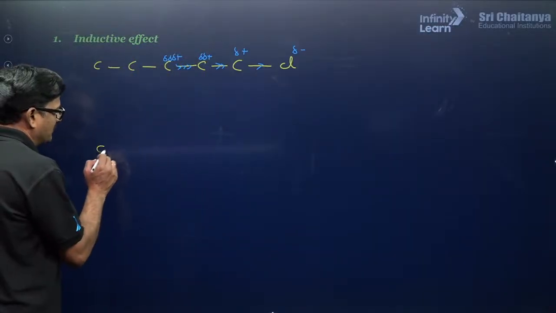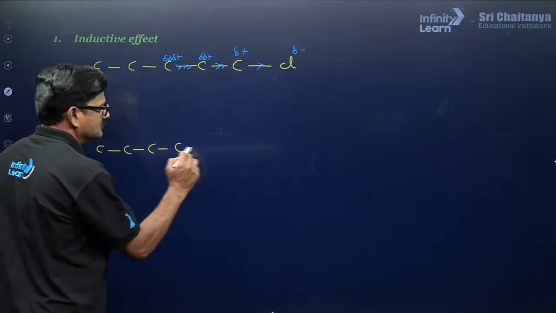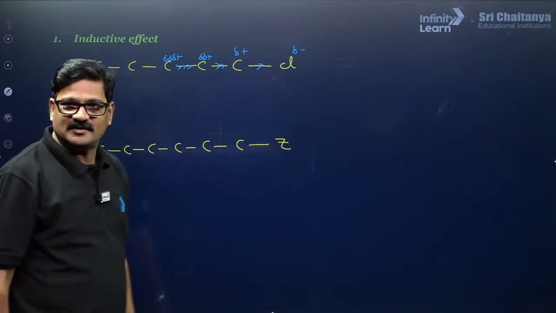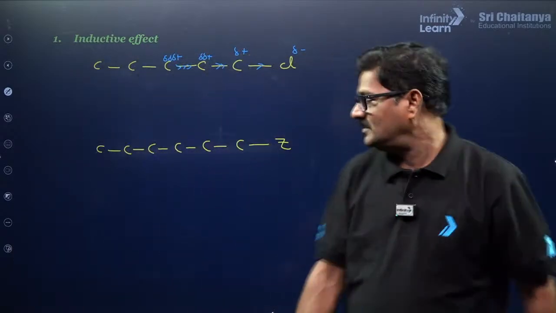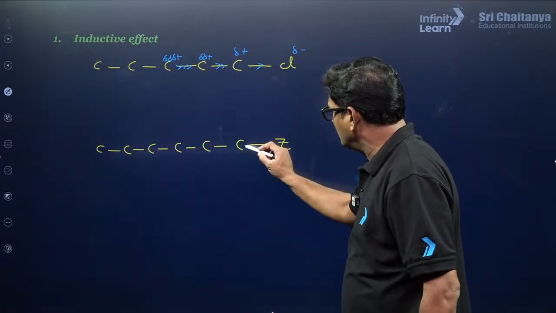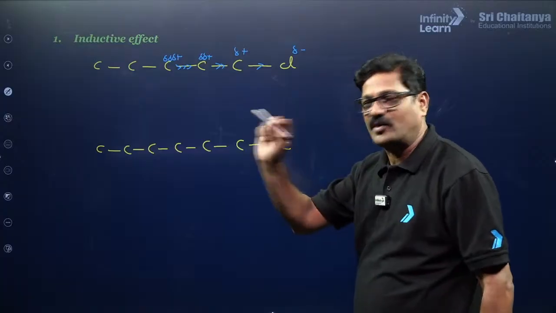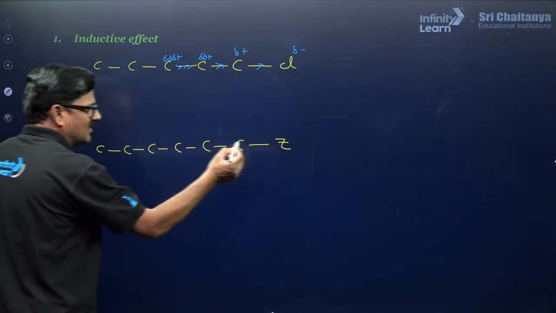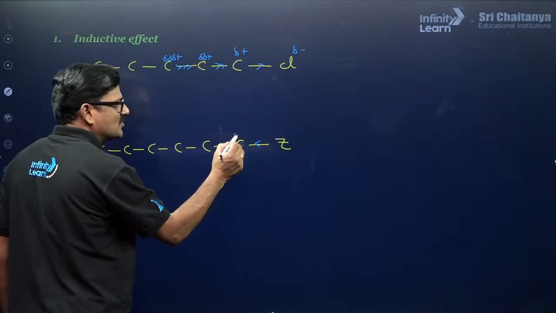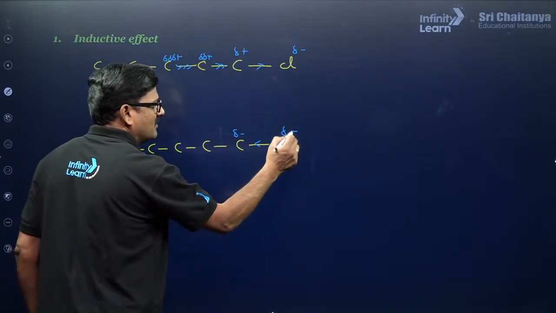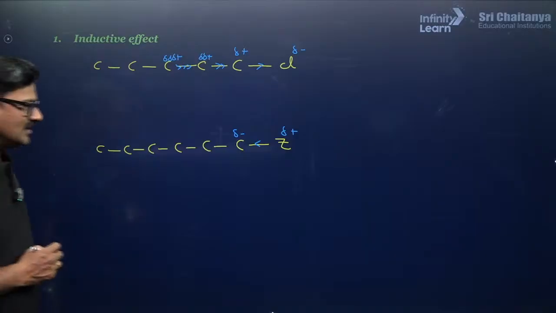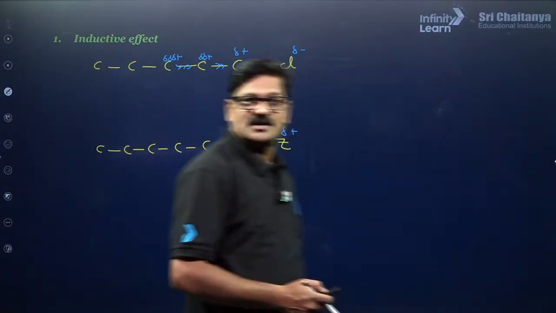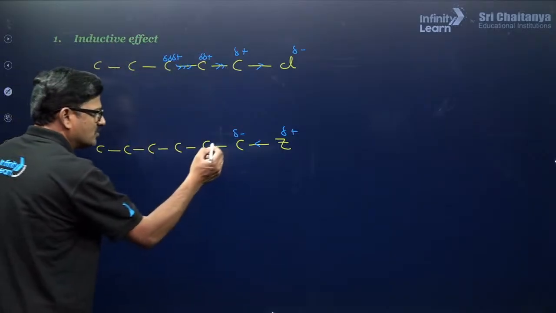When this carbon chain is attached to some group or an atom, that is you can say Z, and where you can see this carbon is more electronegative than Z, that is the key point over here. So that electron is pulled more towards the carbon, so that what happened, it is going to have a negative charge, rather it is going to have a positive charge. Because of the negative charge and a positive charge, so it is going to be like this.